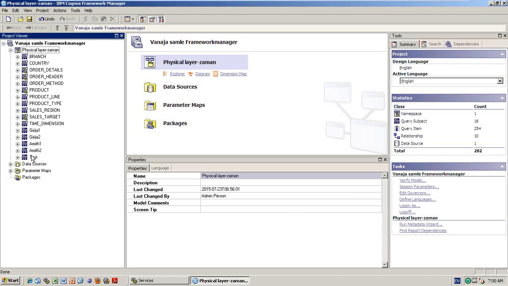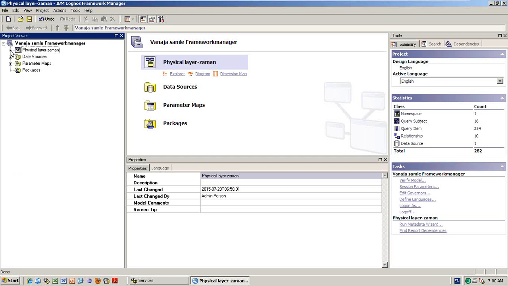That means whatever Vanaja is doing in extra things, because she already gave a link to me, I can link to that segment, and then I am able to get the work. But here I can do my own physical presentation layer, I can do my own business layer, no issues.